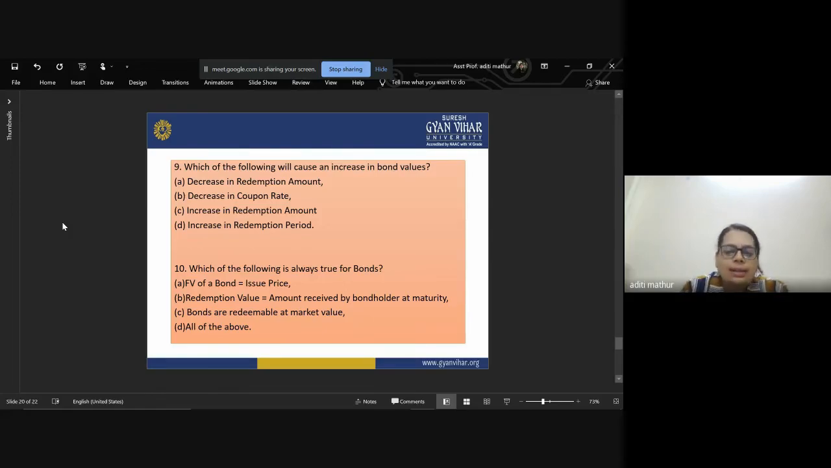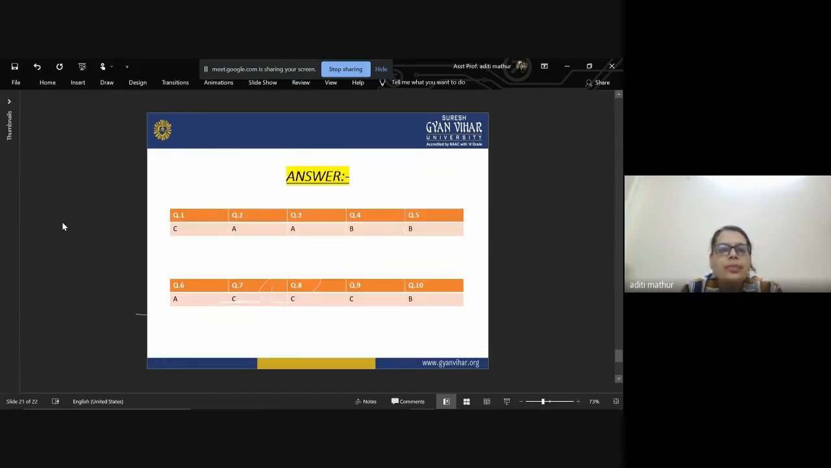Now let's check the correct options of all the 10 MCQs. The correct answer for question number 1 is option C. For question number 2 and 3, it's option A. For question number 4 and question number 5, the correct answer is option B. For question number 6, the correct answer is option A. But for question number 7, 8, and 9, the correct answer is option C. And for question number 10, the correct answer is option B.